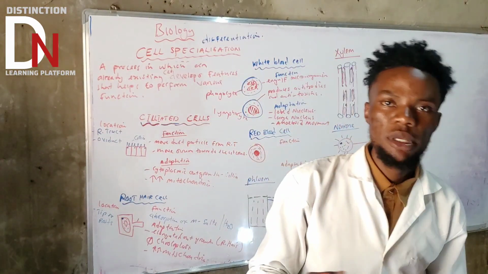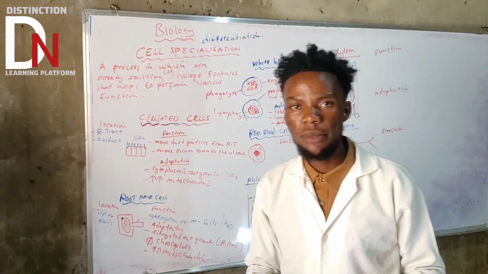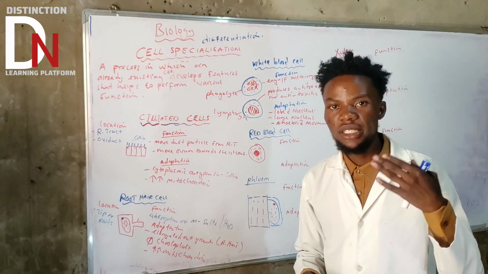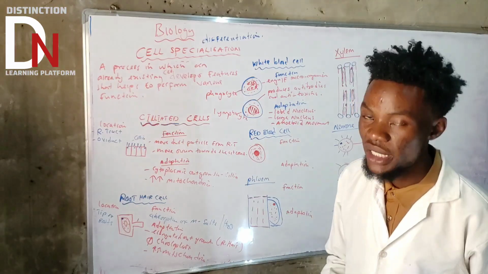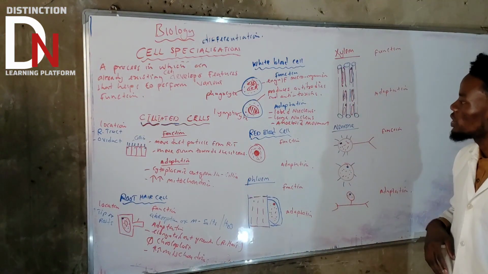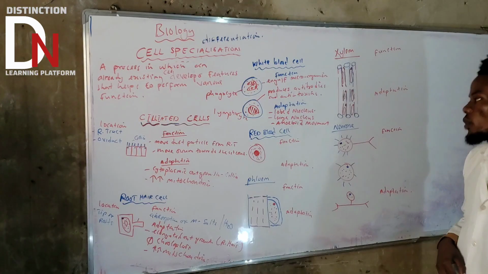So there are a lot of things that you can use to identify white blood cells. Others can talk about the cytoplasm. It has a lot of mitochondria because it needs ATP to start moving and to start killing bacteria. But these are the major adaptation features that we can talk about for white blood cells.